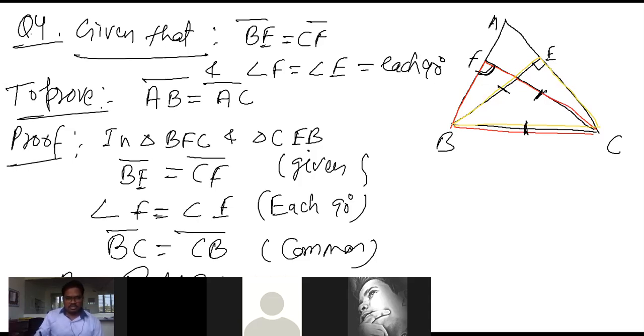So by the RHS rule, triangle BFC is congruent to triangle CEB. So by CPCT we have angle B is equal to angle C. This angle is equal to this one.